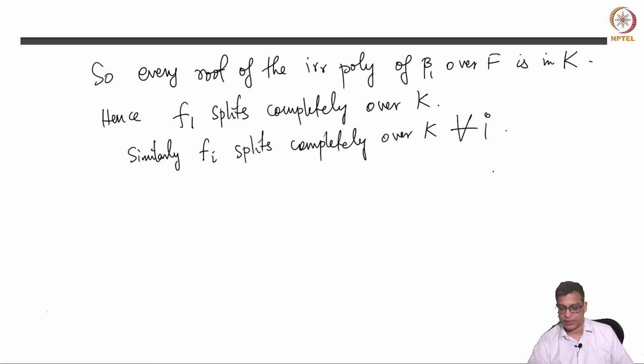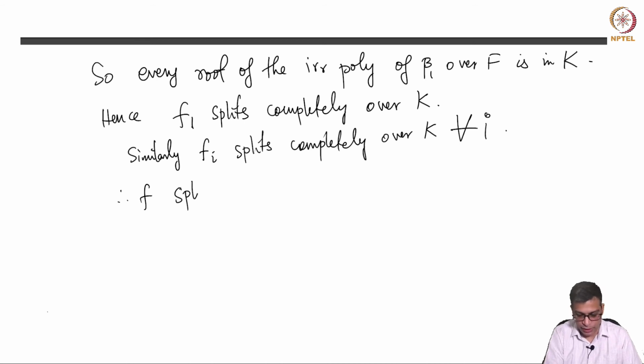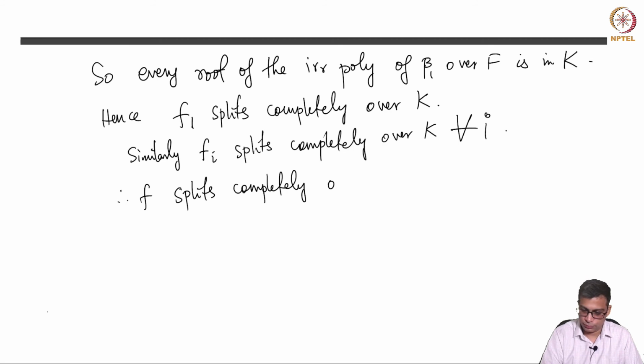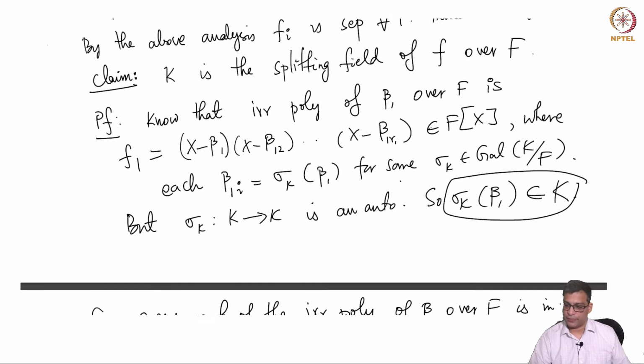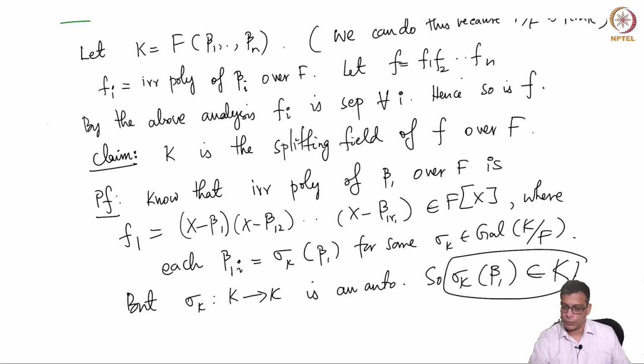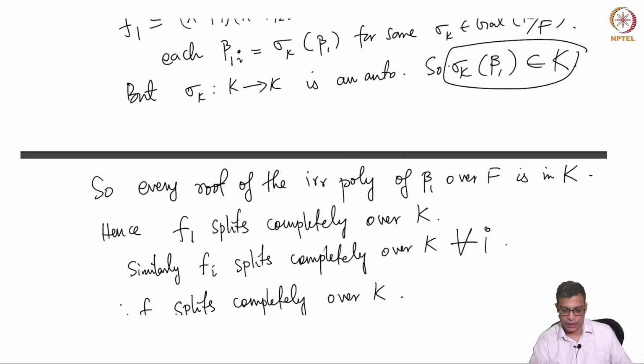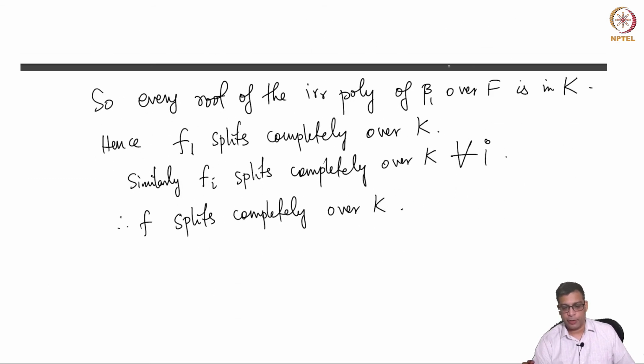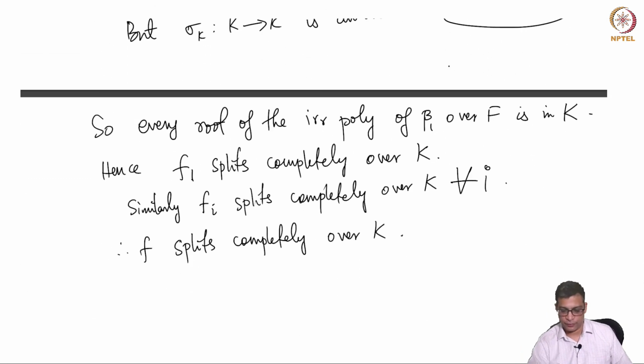So each f_i splits completely over capital K. That means f splits completely, because f is the product of f_1 through f_n. f_1 splits completely, f_2 splits completely, f_n splits completely, so f does. And remember that you can't drop any roots of f.